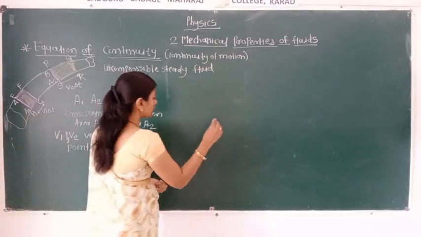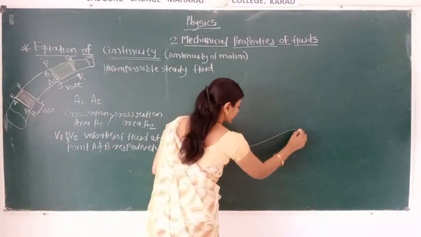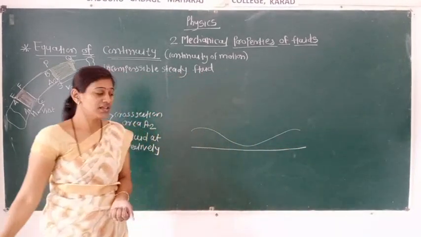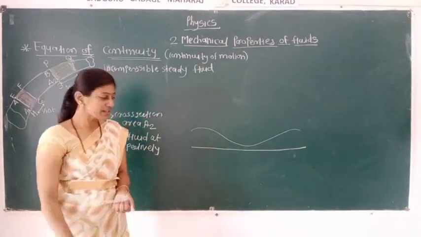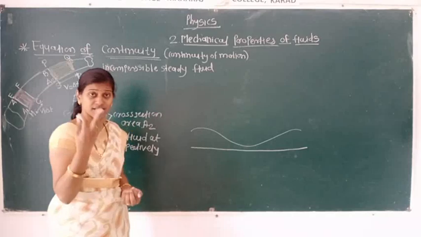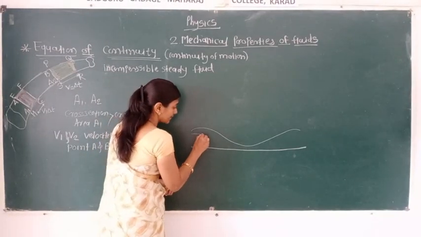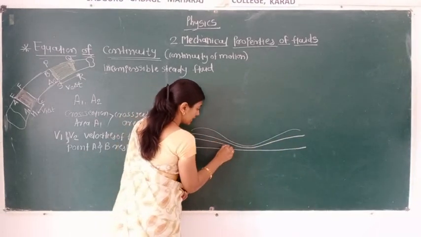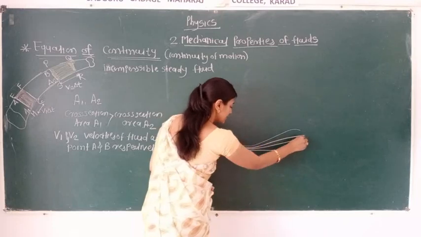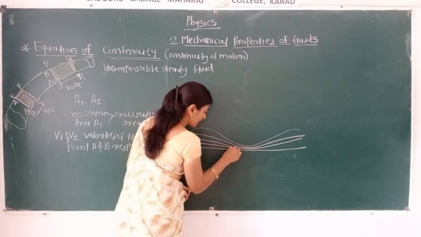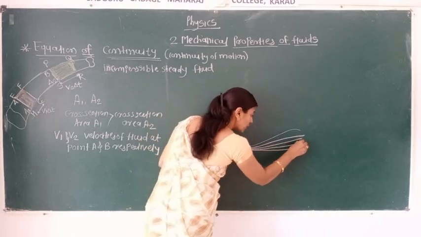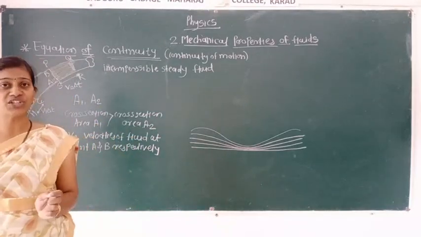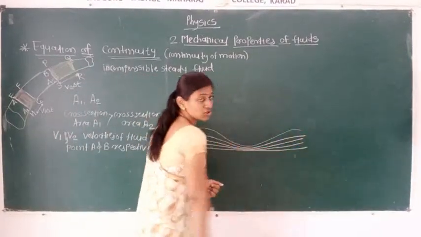Here I want to tell you another shape of that tube. Suppose this type of shape is present and fluid is passing through that tube. Suppose three streamlines are present here, so here also we are getting three streamlines. I want to tell you one thing: streamlines do not cross each other. They do not intersect each other. Always they are parallel to each other.